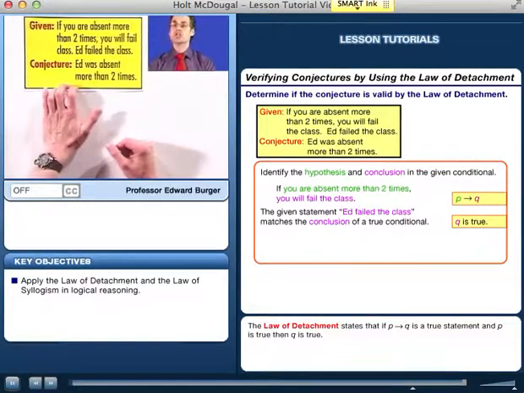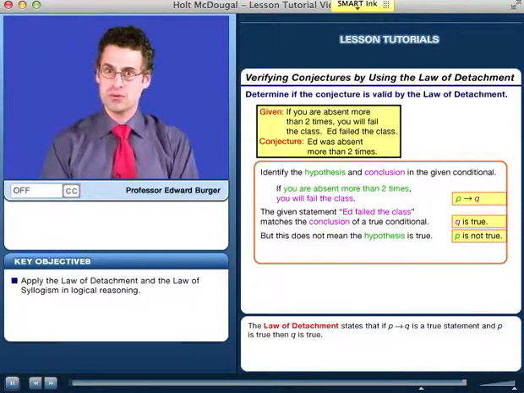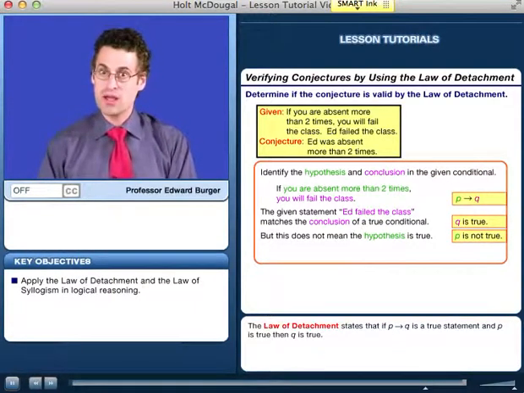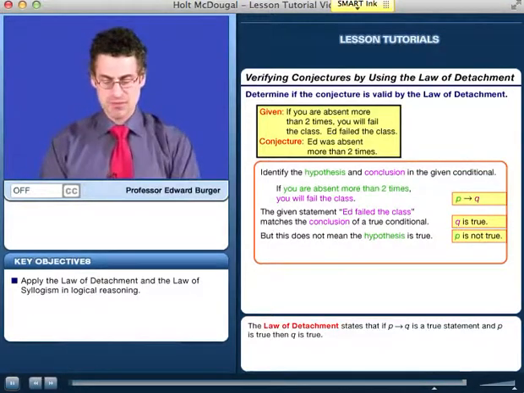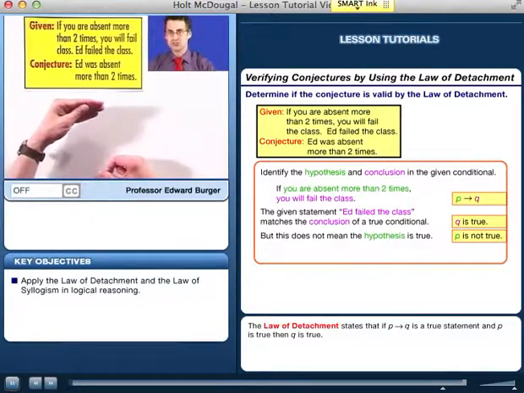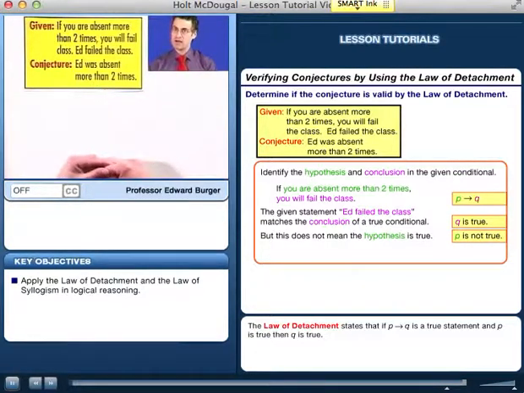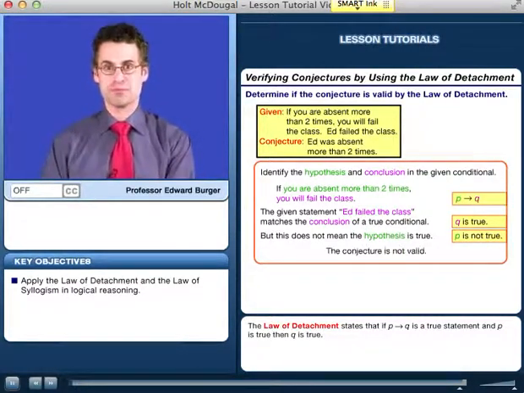The answer is no. The law of detachment says if P, then Q, and P is true, then Q is true. Here we're given a logical statement where we have if P then Q and Q is true. We can't conclude anything about P using the law of detachment. So here we cannot prove the conjecture using the law of detachment. Neat.